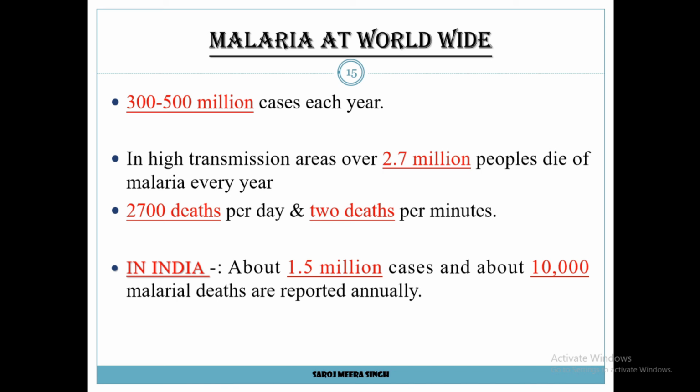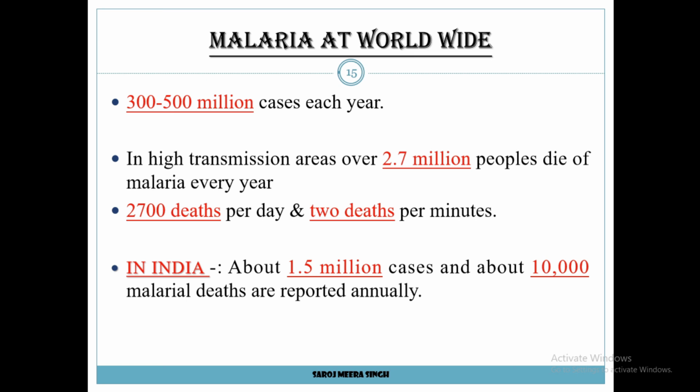Now come to the next slide, malaria worldwide. 41% of the world population lives in areas where malaria is transmitted. There are 300 to 500 million cases of malaria reported each year.